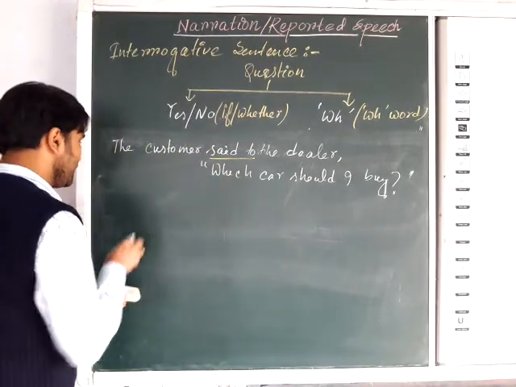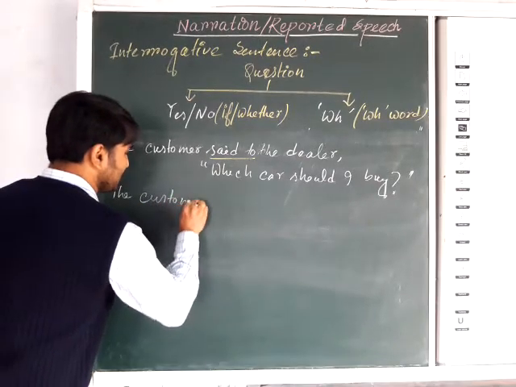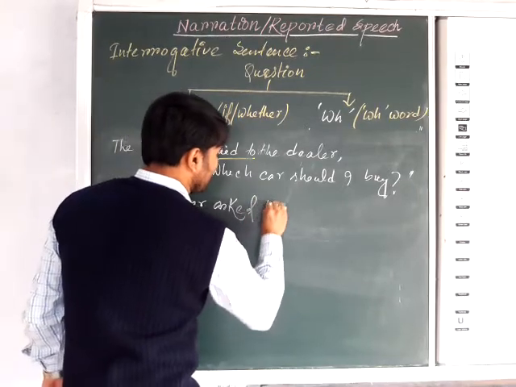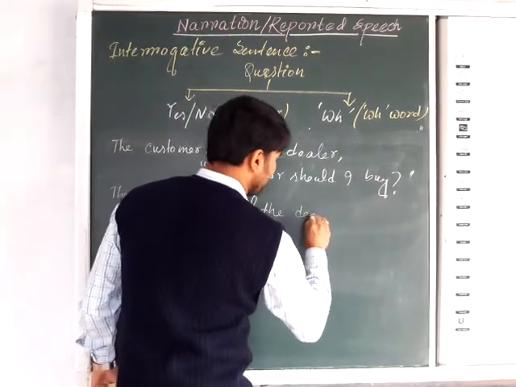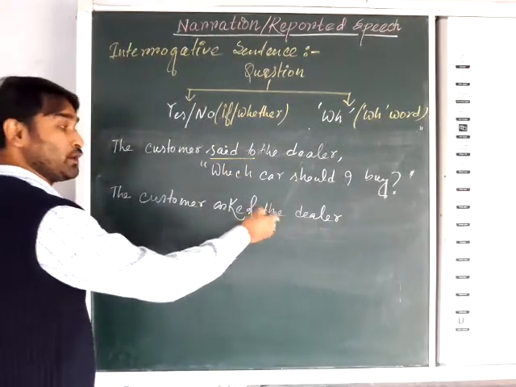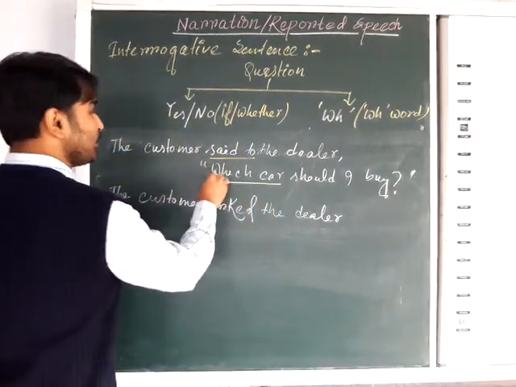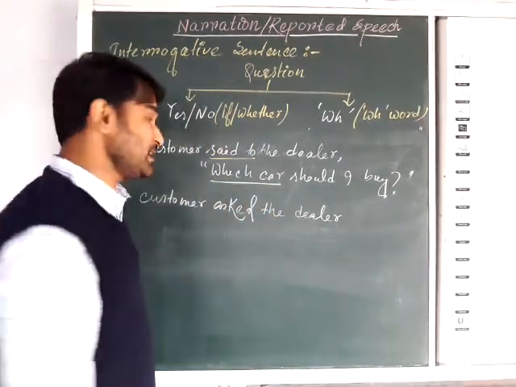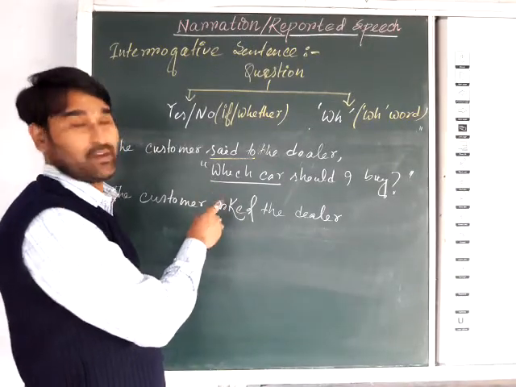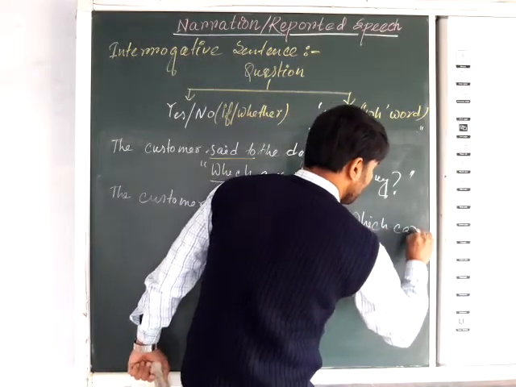So the answer will be: the customer asked the dealer. You can see here, "said to" will be replaced by "asked". Asked the dealer. Now, "which car": here a WH word is there. The WH word will come as a linker. So in case of a WH question, there will be no "if" or "whether". So the answer will be "which car".